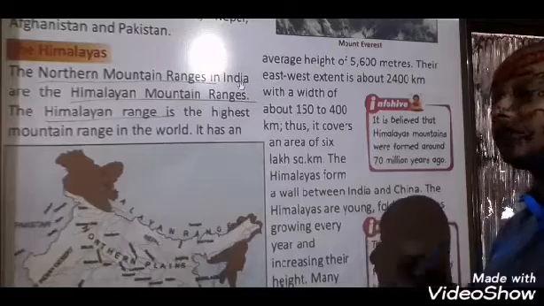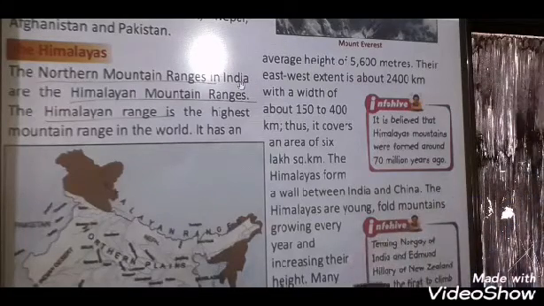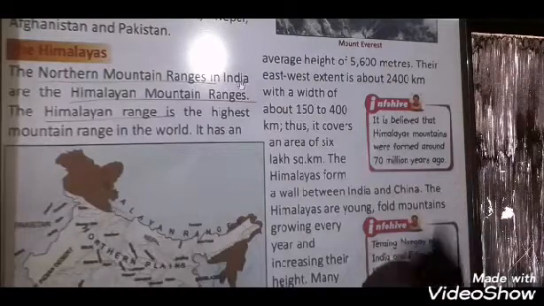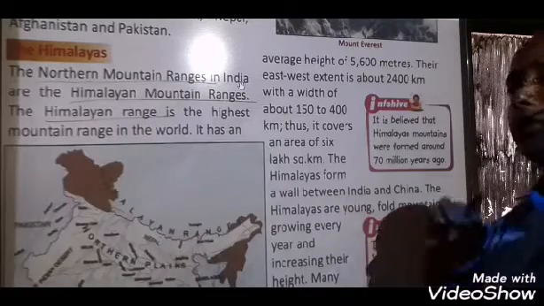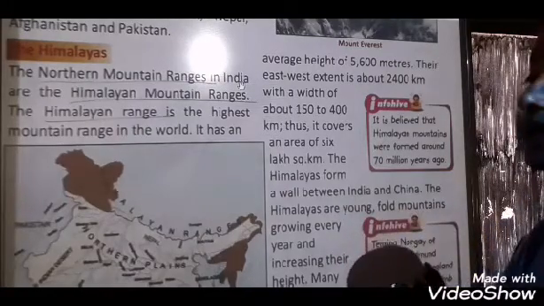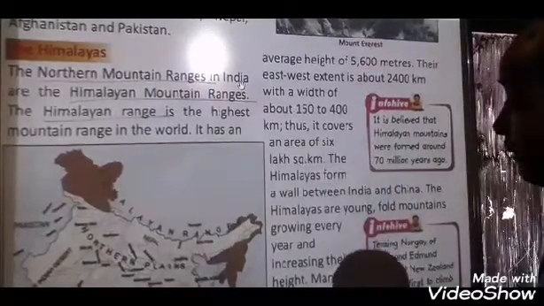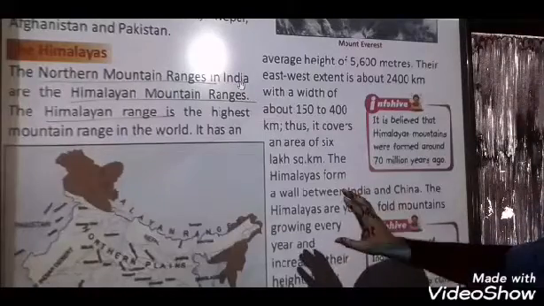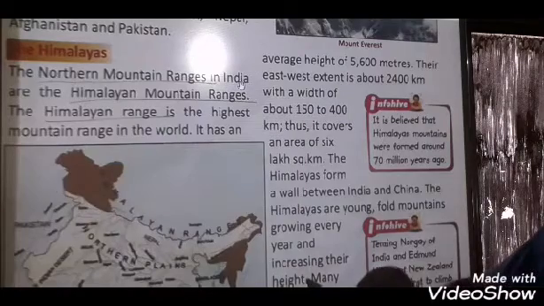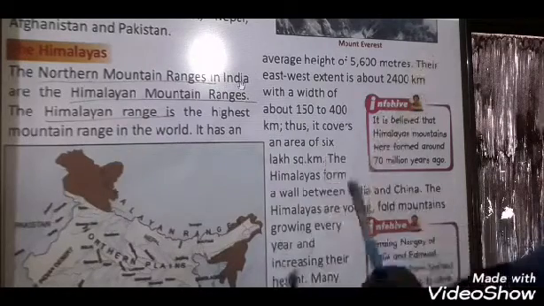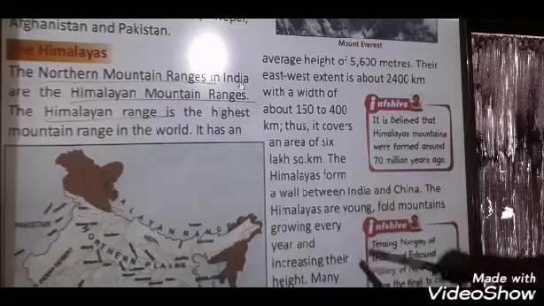It means that every year, due to the glacier, due to that ice, its height is increasing. Yes or not? Why have they mentioned "young"? Young means whenever we talk about a young person, that young person is growing. Every day, every year he or she is growing a little bit. In the same way, the mountains' height is also growing every year, increasing in both height and width. That is the reason they said the Himalayas are young fold mountains.